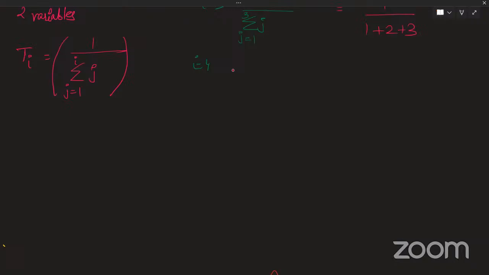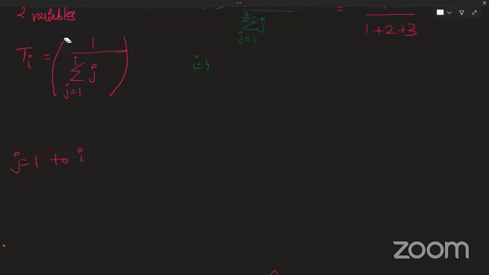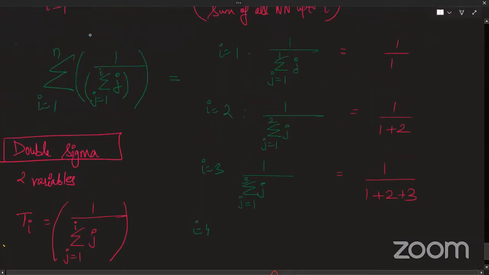Earlier it was i going from 1 to n; now j is going from 1 to i. Nothing new. You just need to understand how we do the double sigma operator and what is meant by the term double sigma.